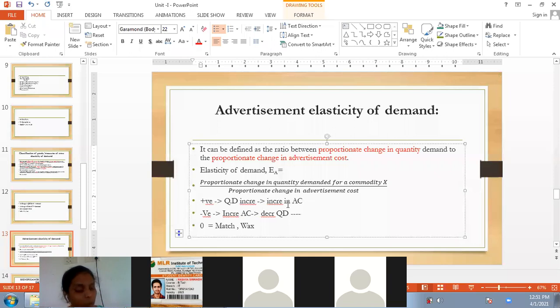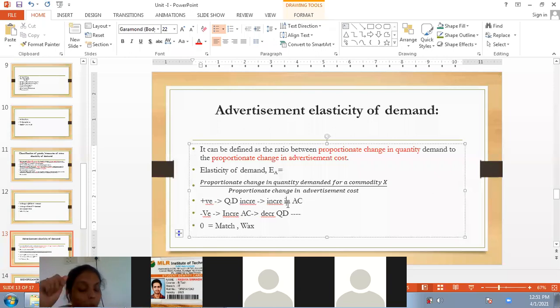Previously, we gave an advertisement for Fair and Handsome using a normal advertiser. But now, in order to create the demand, we have appointed Shah Rukh Khan as the ambassador for Fair and Handsome cosmetics.